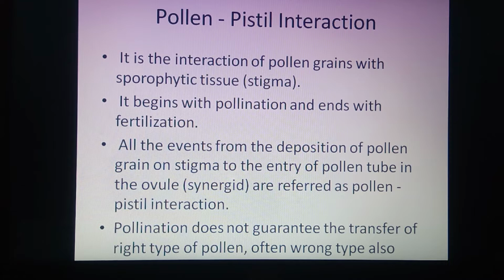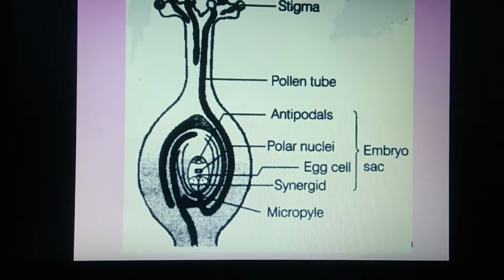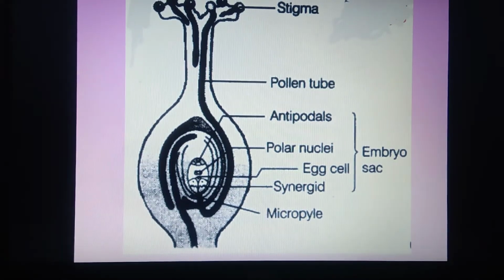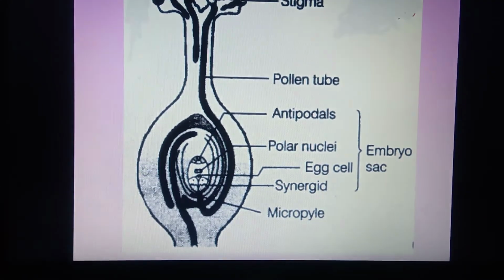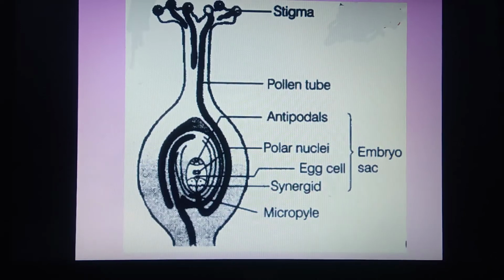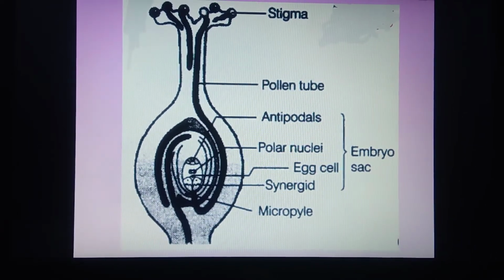So there is no guarantee that the right type of pollen grain is transferred to the right type of stigma. It may happen that the wrong type of pollen grains are deposited on the surface of a stigma. Then how is the plant going to deal with that?